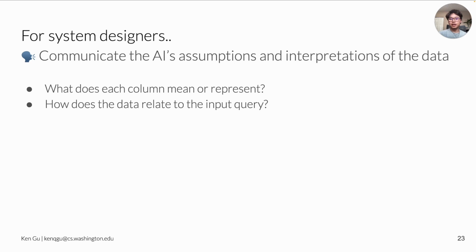Next, it is important for the AI to communicate its assumptions and interpretations of the data. We noticed participants had an easier time identifying mistakes when the AI stated its interpretation of a certain column. Therefore, the AI should communicate things like what it thinks each column means and how the data relates semantically to the input, prompt, or query.